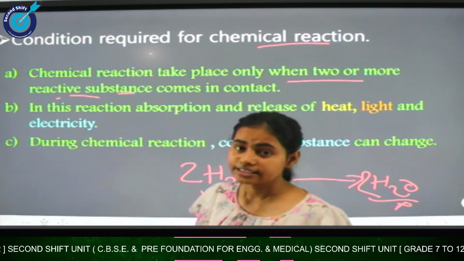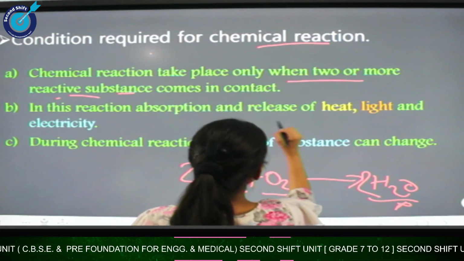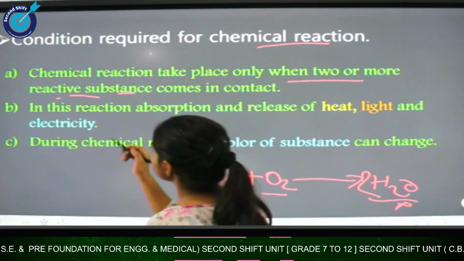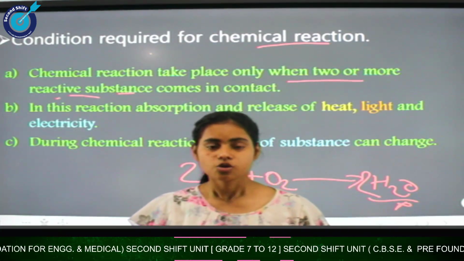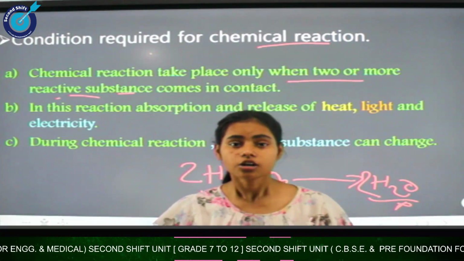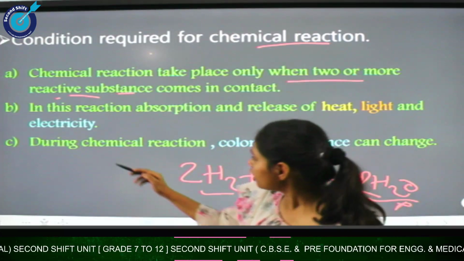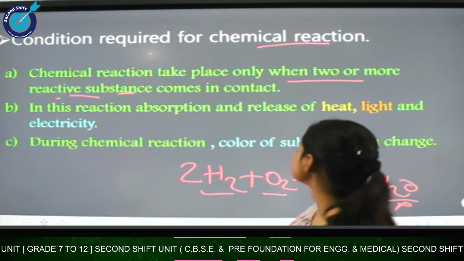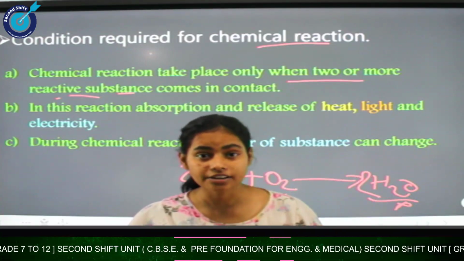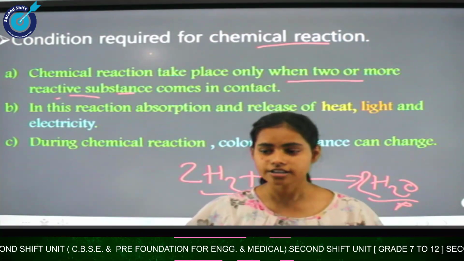Now let us see the next condition. In a reaction, there can be absorption and release of heat, light and electricity. So yes, if any chemical reaction takes place, we have to give proper conditions to make that chemical reaction possible. Now the third point is that during a chemical reaction, the color of the substance can change, and not only color, the temperature can also change.